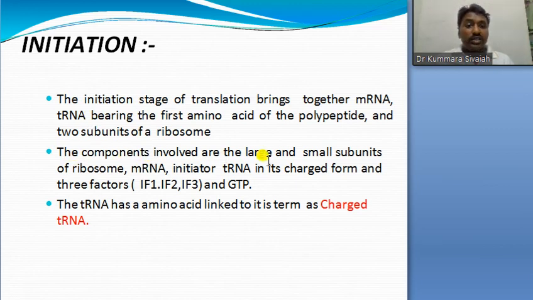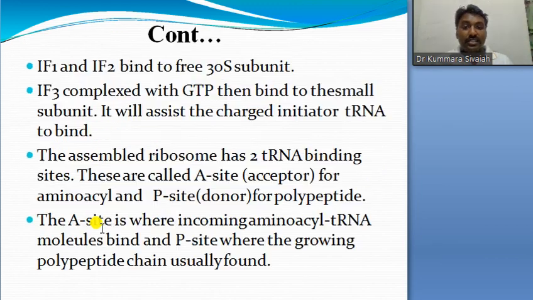So the components involved are the large and small subunits of ribosome, mRNA, initiator tRNA in the charged form, and 3 initiation factors along with the mRNA. ribosome అంటే ఇనిషియేషన్లో ఏమేమి రిక్వైర్డ్ అవుతాయి, రైబోజోమ్ రిక్వైర్డ్ అవుతుంది, mRNA రిక్వైర్డ్ అవుతుంది, tRNA రిక్వైర్డ్ అవుతుంది, అలాంగ్ విత్ సమ్ ఫ్యాక్టర్స్ అండ్ అలాంగ్ విత్ GTP. So the tRNA has an amino acid linked to it, termed charged tRNA. Okay, so amino acid అనేది bind అయి ఉంటుంది tRNA. So it's charged.